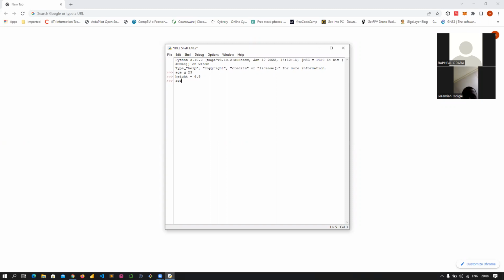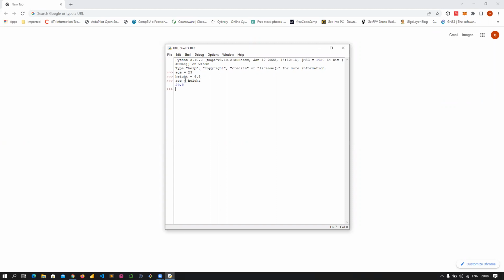I want to carry out an arithmetic operation. I could say your age plus your height, and I'm going to get 29.8, which is the summation of the age and the height here. But what if we are in a situation where, let me define another data type. In this case, it's a string. Let me say color. I could say blue. I'll click on enter to store that.